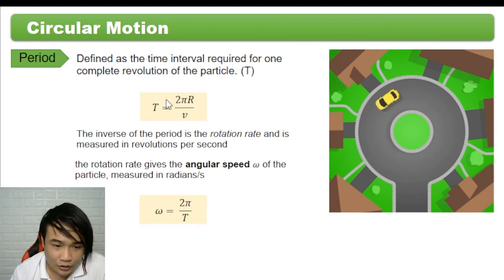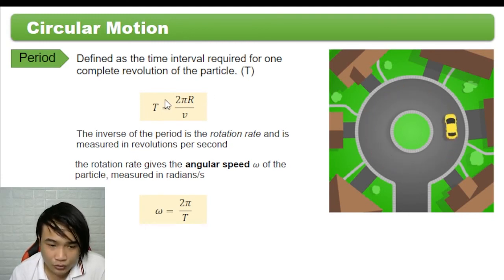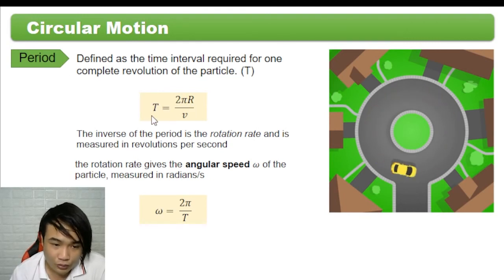Yung distance na to, dahil nga circular motion siya, circumference ng circle is 2 pi r divided by yung time, that is period, so 1 revolution, T. So v is equal to distance divided by time. So in-equate ko siya in terms of T.